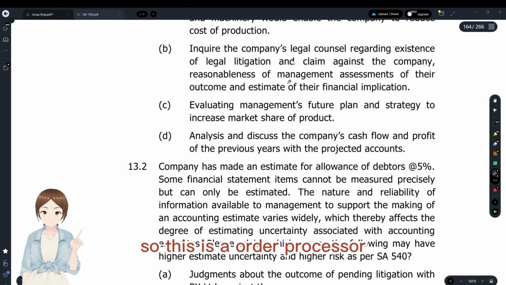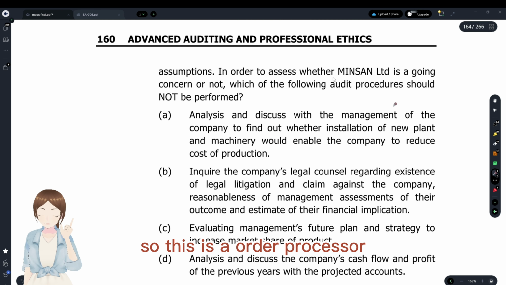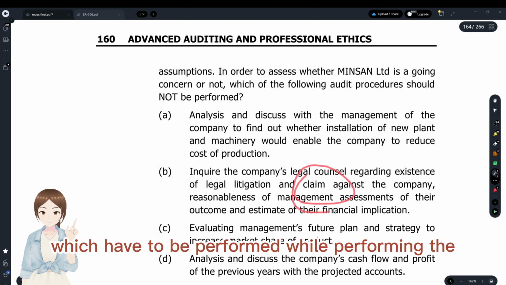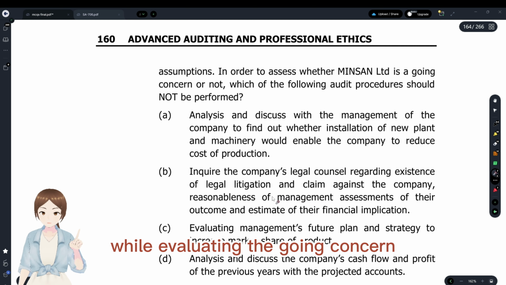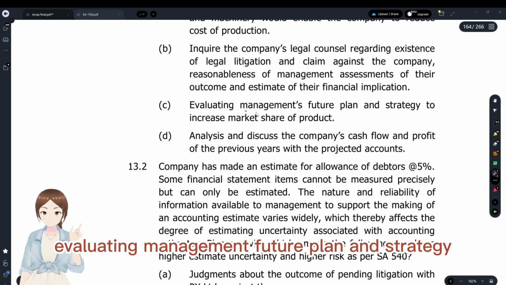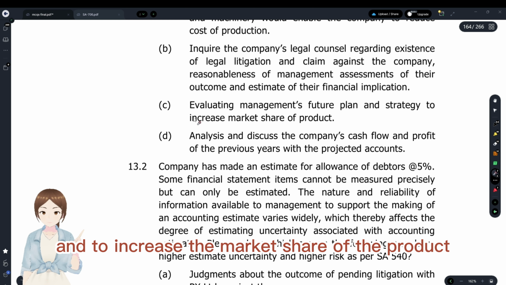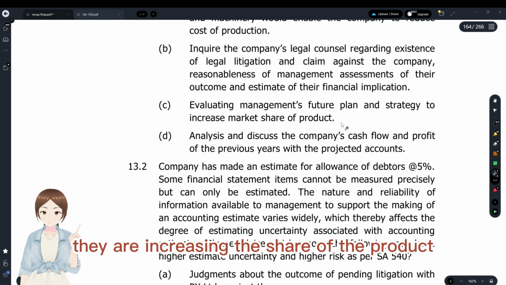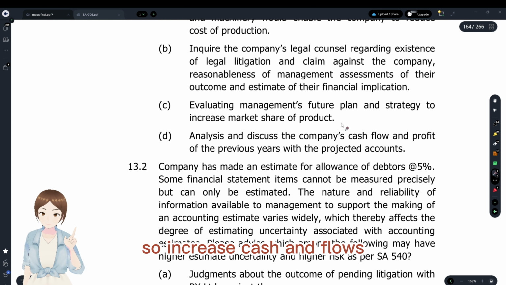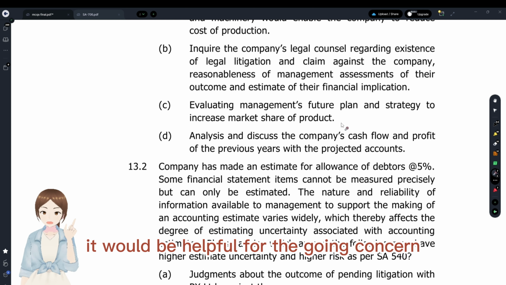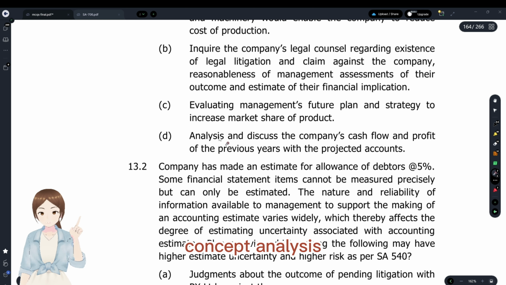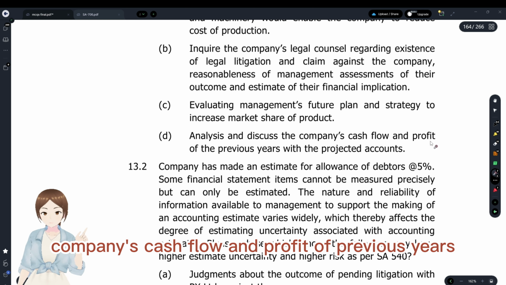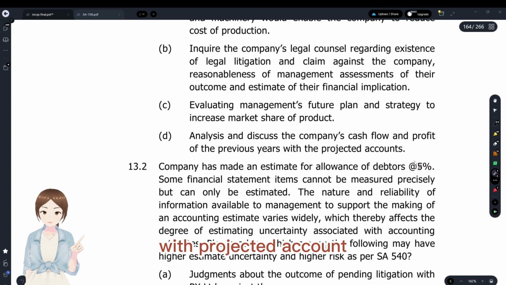So this is an audit procedure which has to be performed while evaluating the going concern. Evaluating management's future plan and strategy to increase the market share of the product. Yes, obviously they are increasing the share of the product, so it increases cash inflows. So it would be helpful for the going concern analysis. Discuss the company's cash flow and profit of previous years with projected amounts.